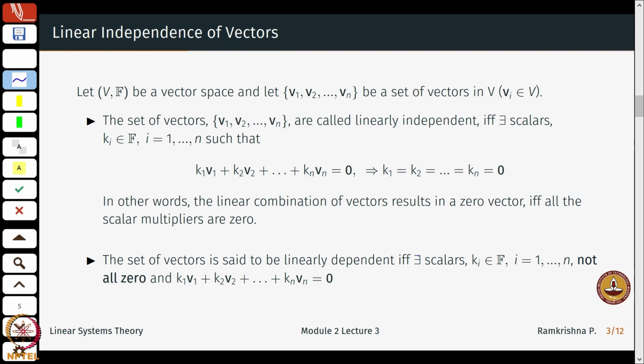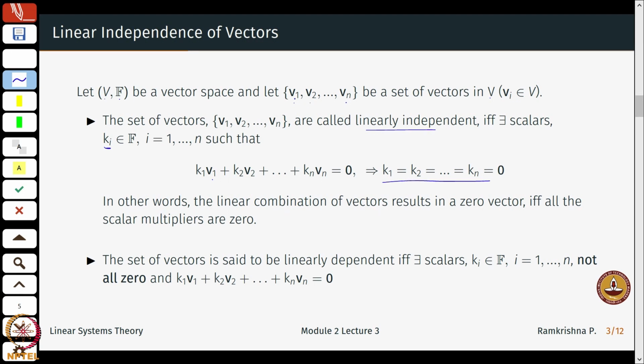So I am writing down linear combinations of vectors. Let us start again with a vector space V defined over a field F, and let me randomly choose n vectors V1 to Vn from this vector space V. This set of vectors is called linearly independent, and this is the keyword, if there exist scalars, again coming from the field F, could be the real line, such that if I write K1 V1 plus K2 V2 and so on equal to 0, this necessarily implies that all these numbers are 0. Let's repeat this again.